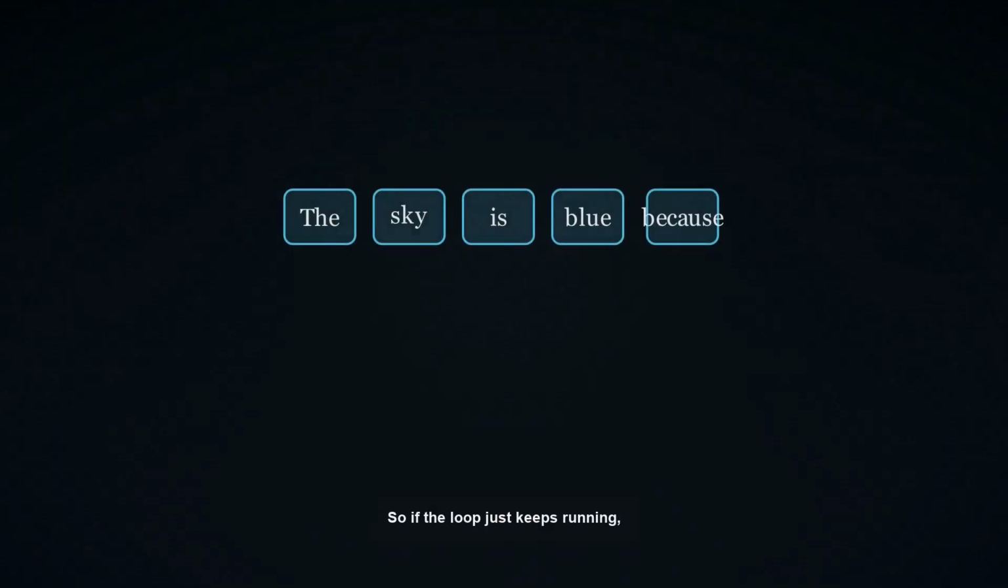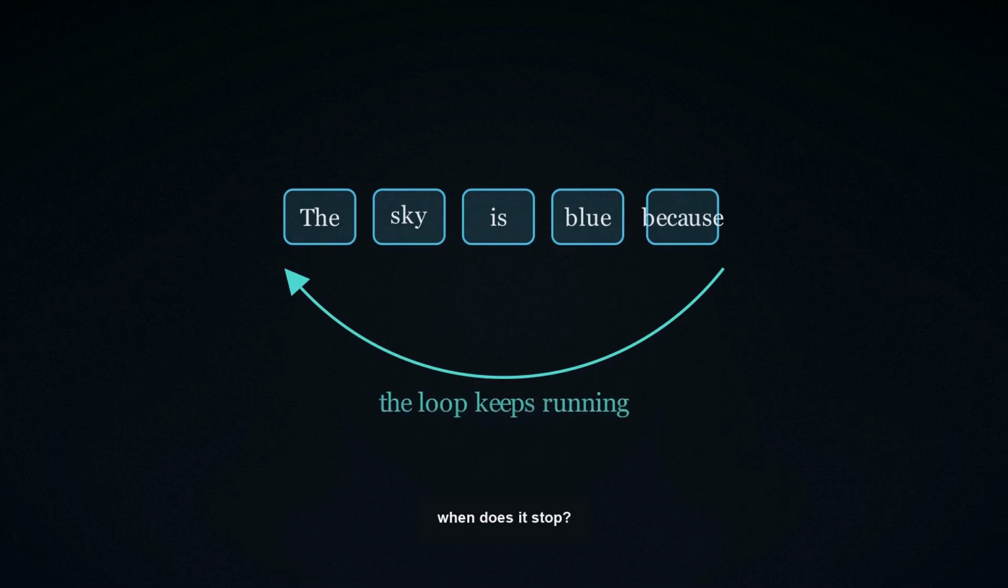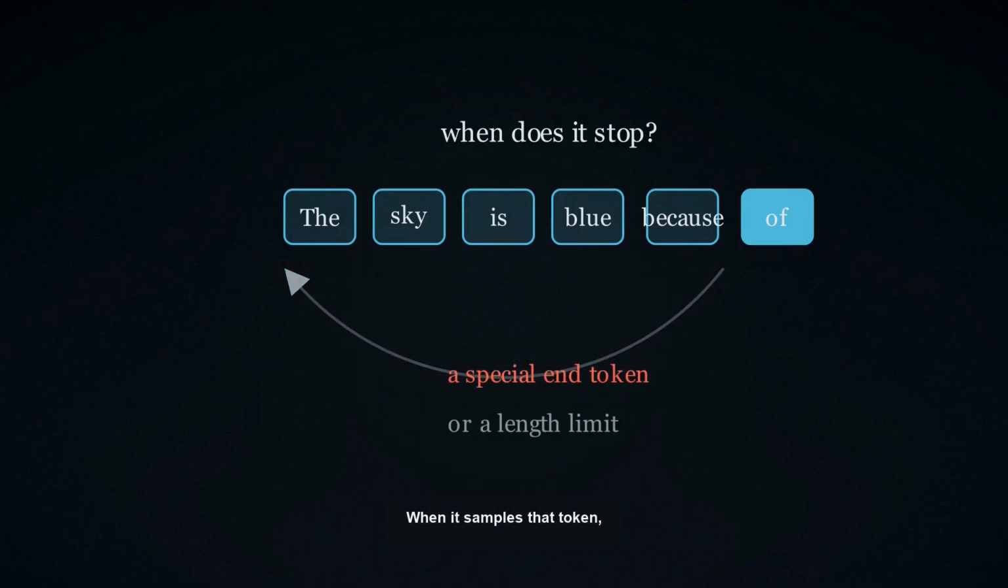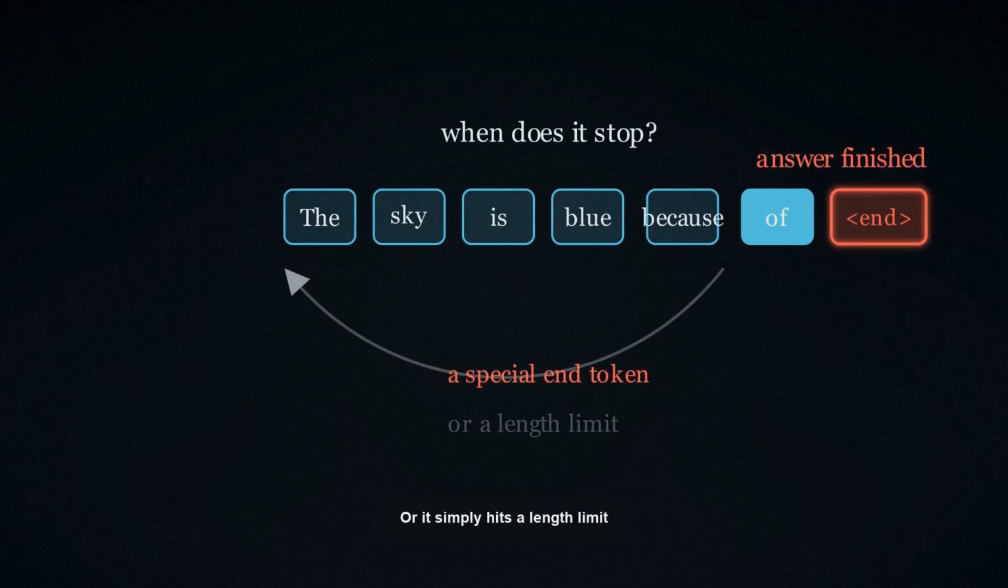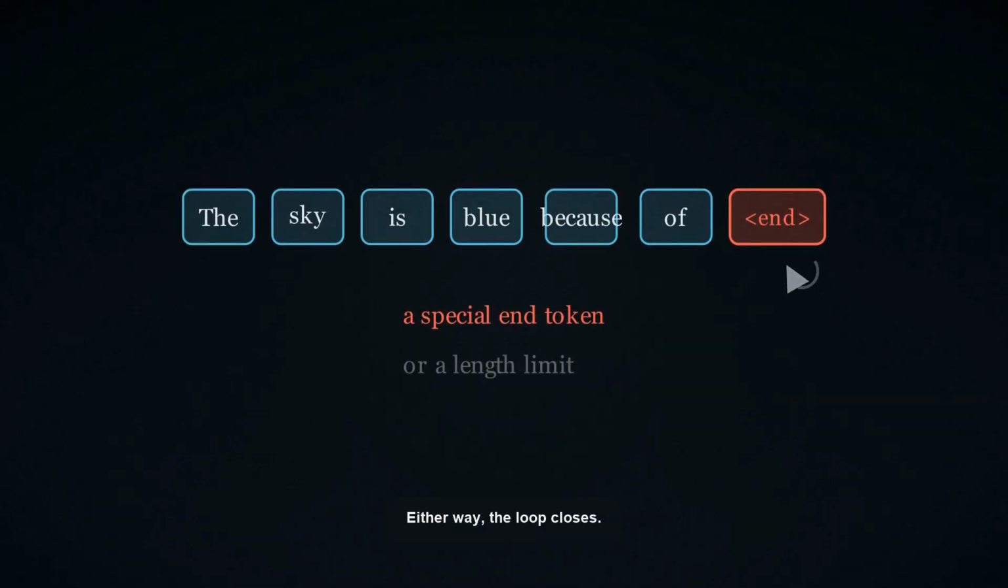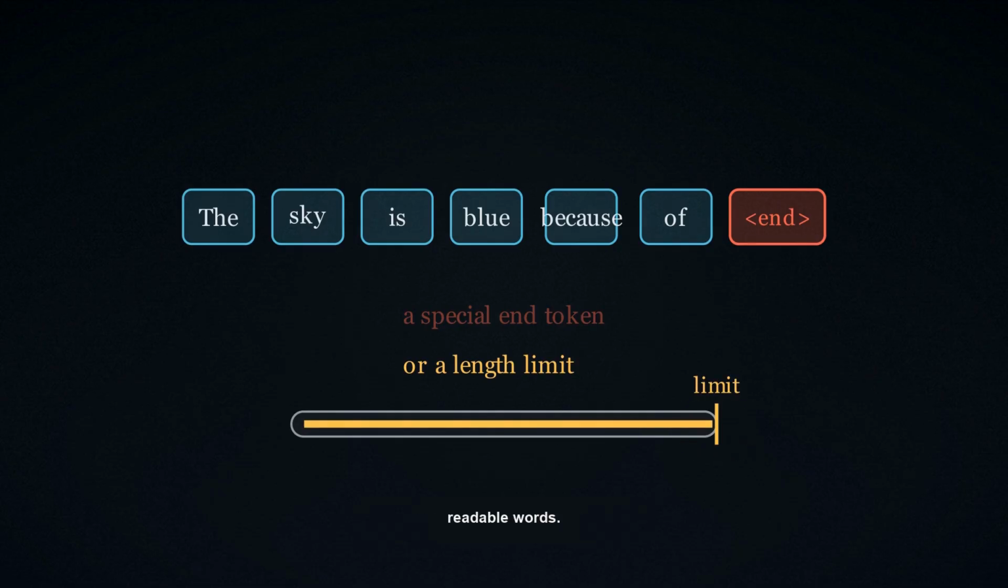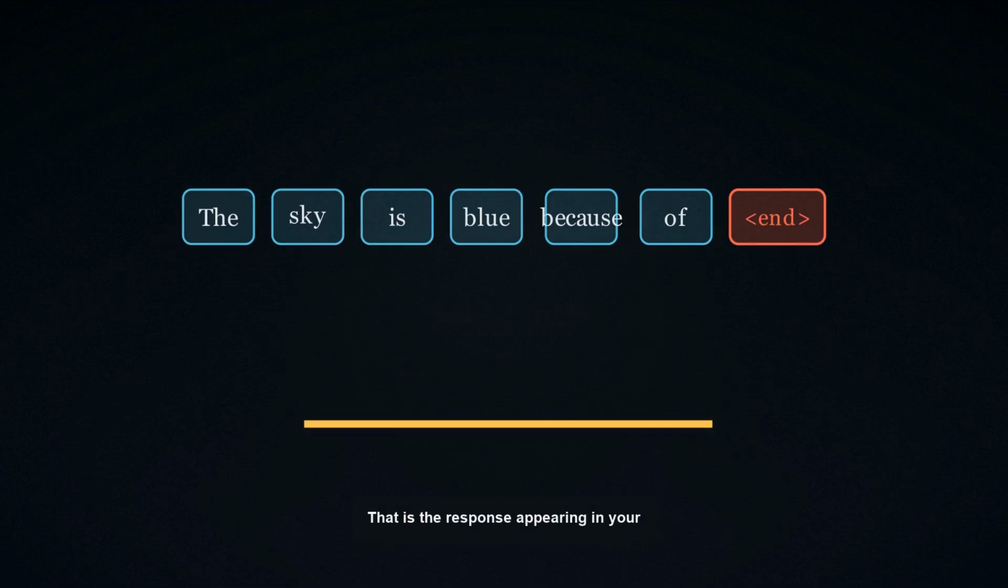So if the loop just keeps running, when does it stop? Two ways. The model has a special token that means end of text. When it samples that token, it knows the answer is finished. Or it simply hits a length limit and stops there. Either way, the loop closes. The sequence of tokens freezes, and those tokens are turned back into readable words. That is the response appearing in your chat.